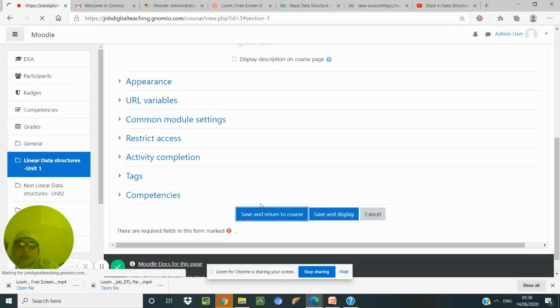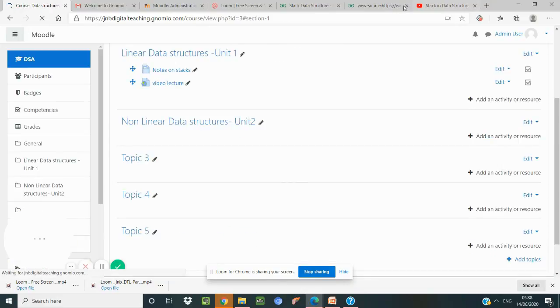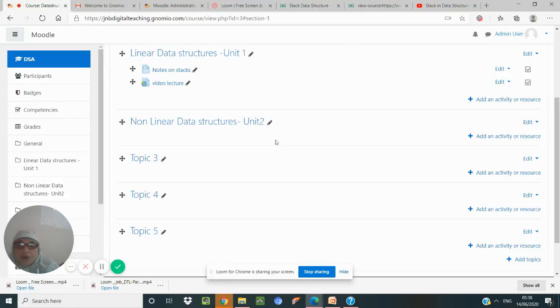So like this, you can add any number of content to your course. We have seen how to add a web page and how to add a video lecture. Other things are very easy. You can try to add your own PDF, PPT. You have your video channel, put it from that video channel. You can try to put a lecture into it. So a student will get all the information for the course in this itself.